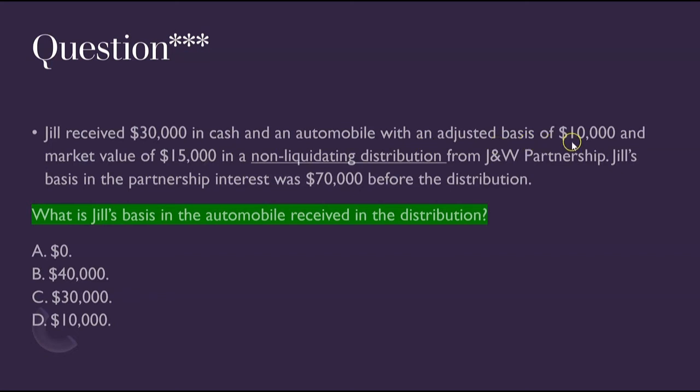Where the basis of the car is 10, the fair market value of the car is 15. So you start with the $70,000, subtract the cash distribution, always start with the cash. You're at that $40,000 basis, and then look for the basis of the car to the partnership. Take the asset out of the partnership at whatever basis it had. Ignore the fair market value. And that means Jill's basis in the car will still be $10,000, which is letter D.